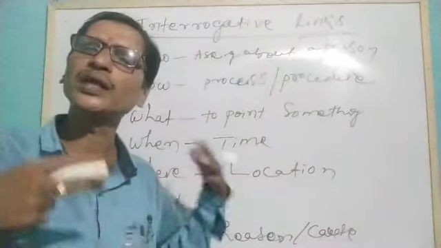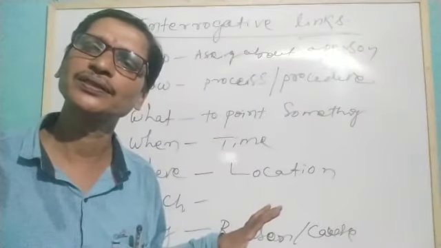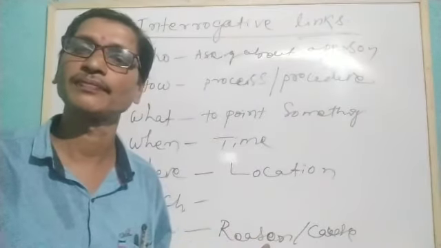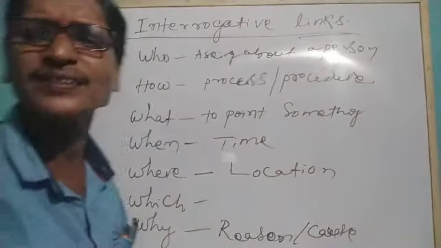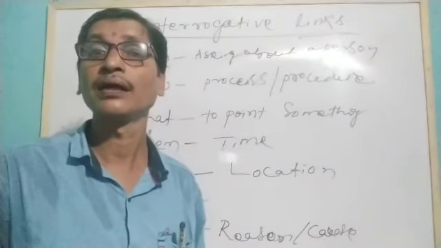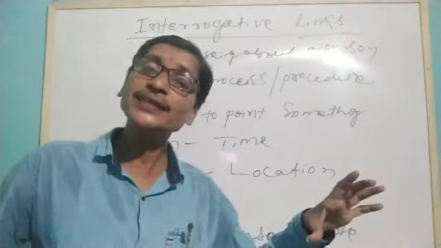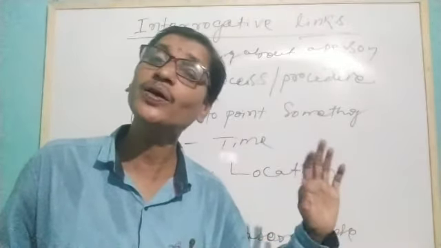And to know about the reason, we use these double-H words to have questions. But the question right now here is how these words are used as links. And when it creates links, the sentence does not end with a question mark.